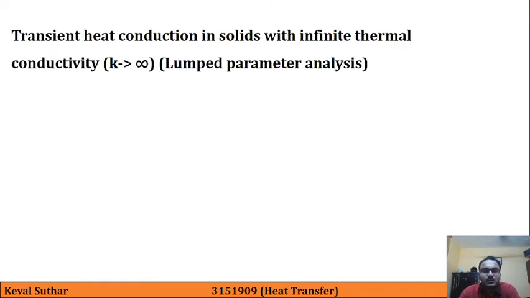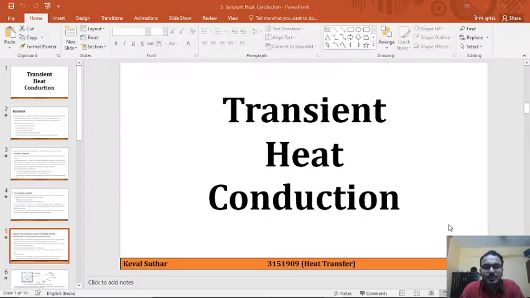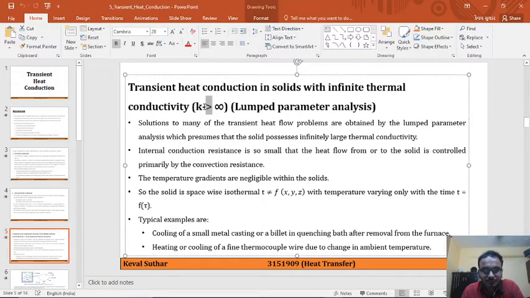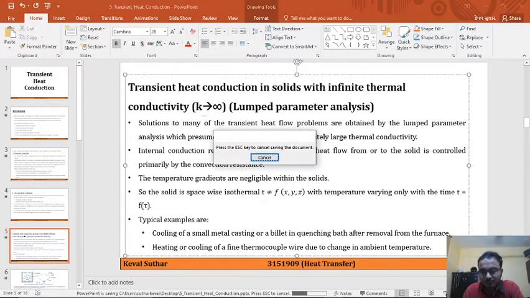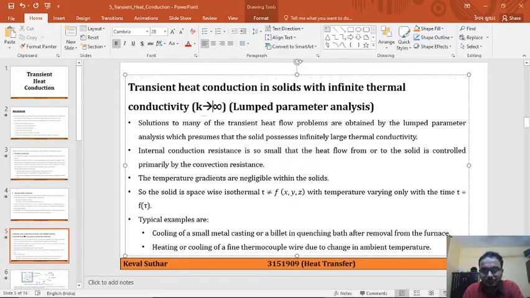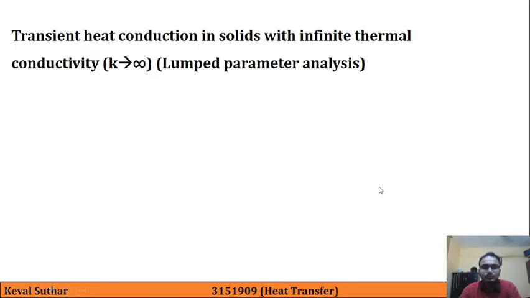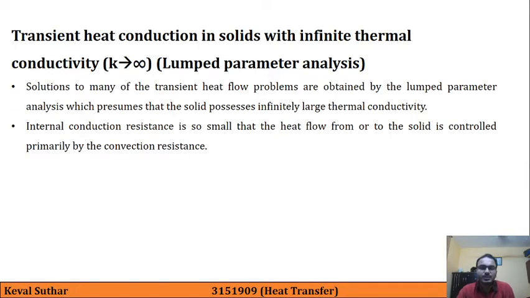And this was our major theory for this chapter, that is transient heat conduction in solids with infinite thermal conductivity, which is also known as lump parameter analysis. In this case, we were assuming that the thermal conductivity of the material is infinite.